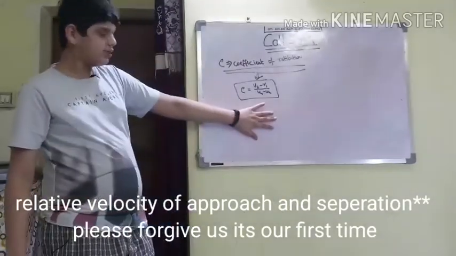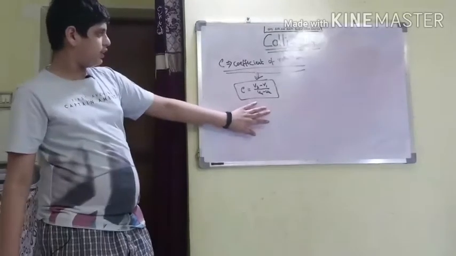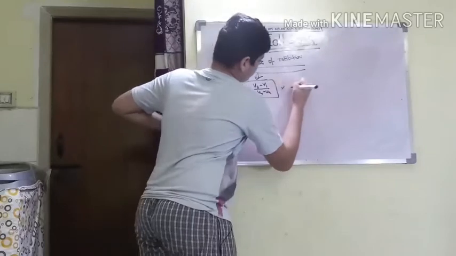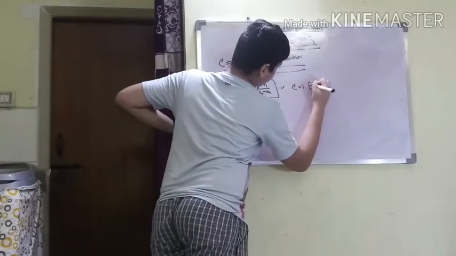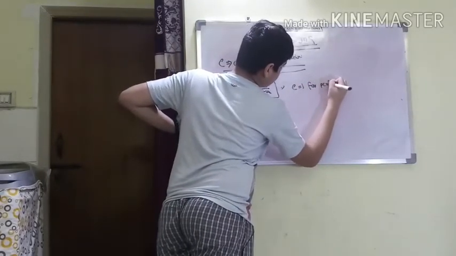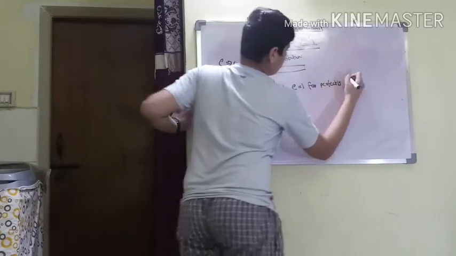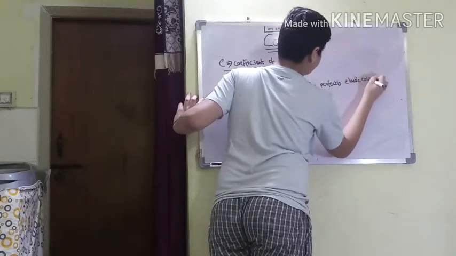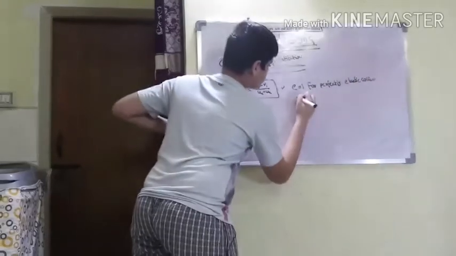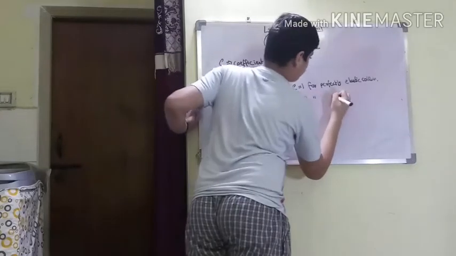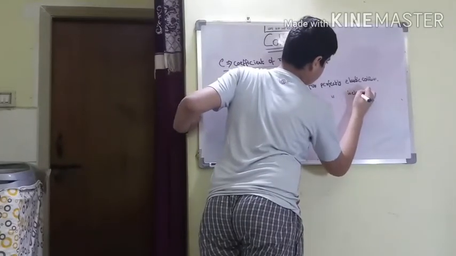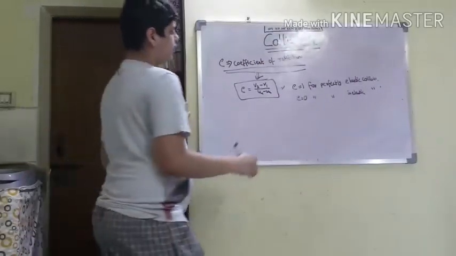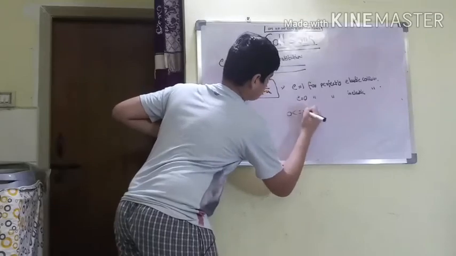Okay, so this is the coefficient of restitution, and one thing you have to always remember, e is equal to 1 for perfectly elastic collision and e is equal to 0 for perfectly inelastic collision. Okay, so for partially inelastic collision, e lies between 0 and 1.